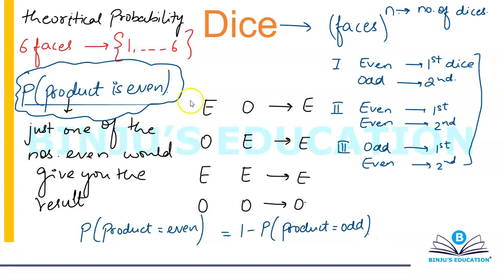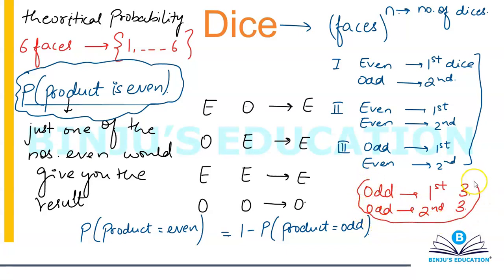Now if you want the product to be odd, then you need to have odd on the first dice and odd on the second dice. If you want odd on the first dice, you have only 3 possibilities, 1, 3 and 5. That's going to give you 3 possible cases. And if you want odd on the second dice, then again you can have 3 possible cases, that is 1, 3 and 5. There is nothing else that can happen. So you're going to have a total of 9 cases, that is 3 into 3.